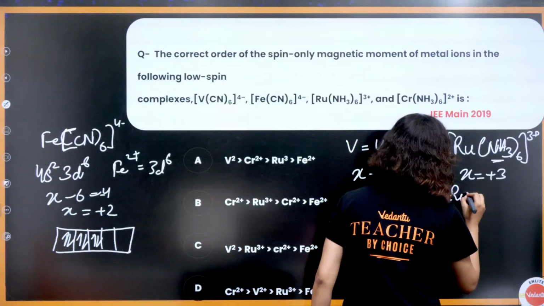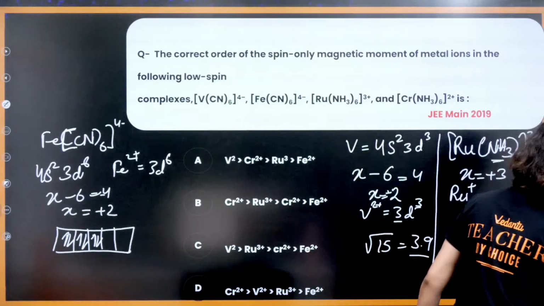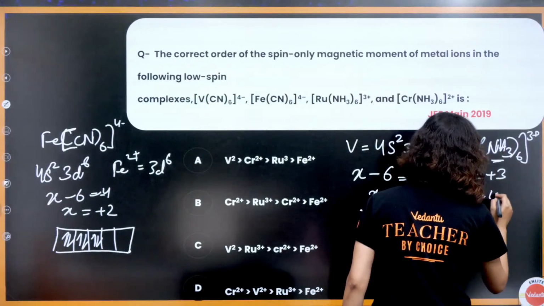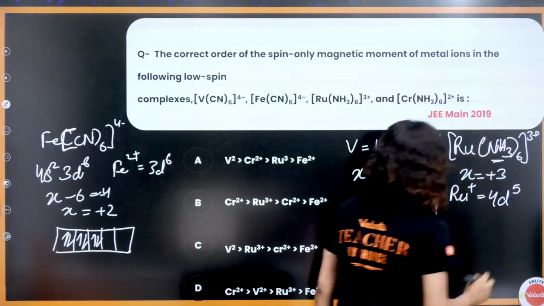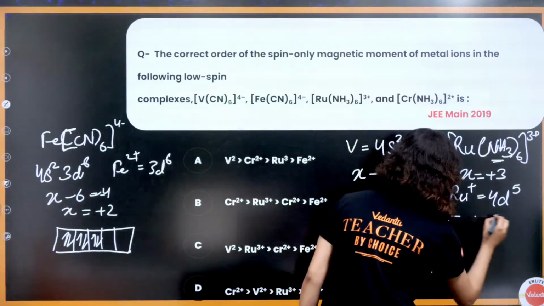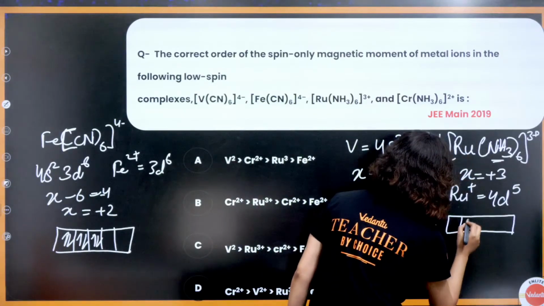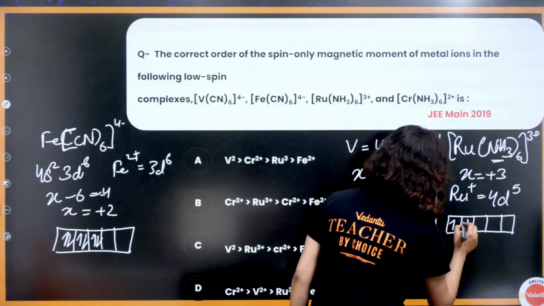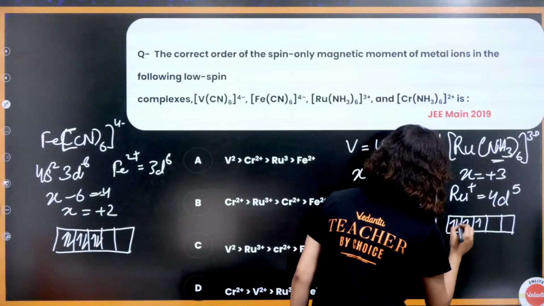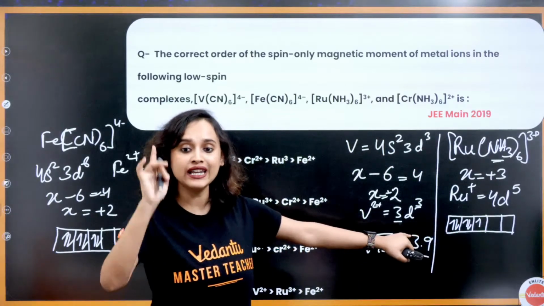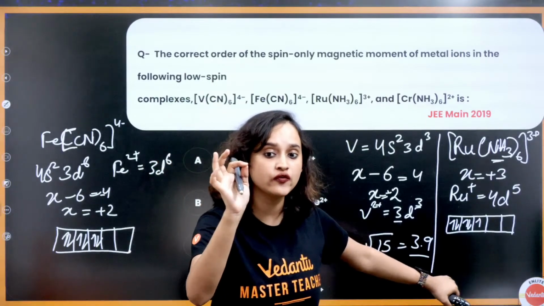Ru3+ is equal to 4d5. If I draw it like this, 1, 2, 3, 4, 5. See, what did I tell you? For 4d, everything is a strong field ligand.